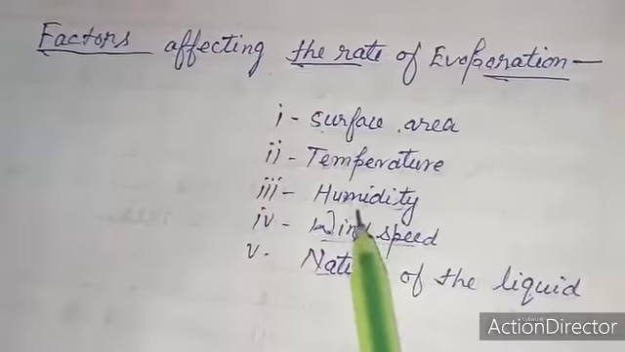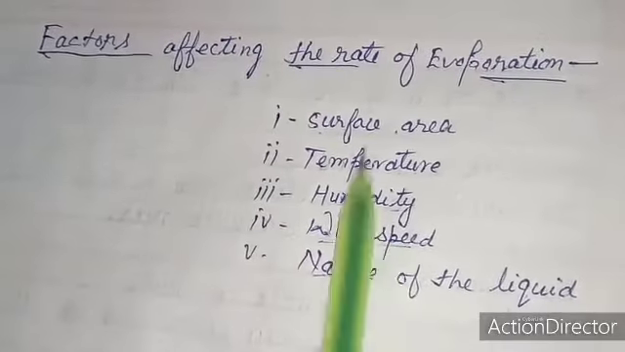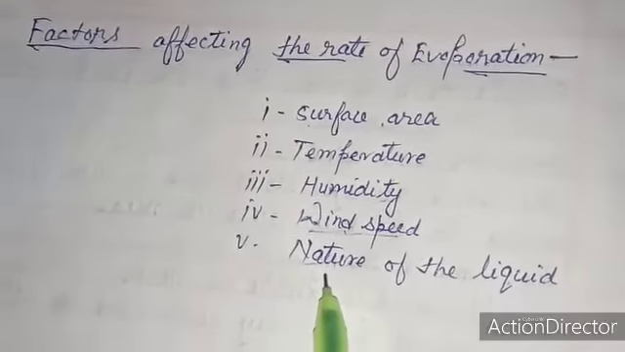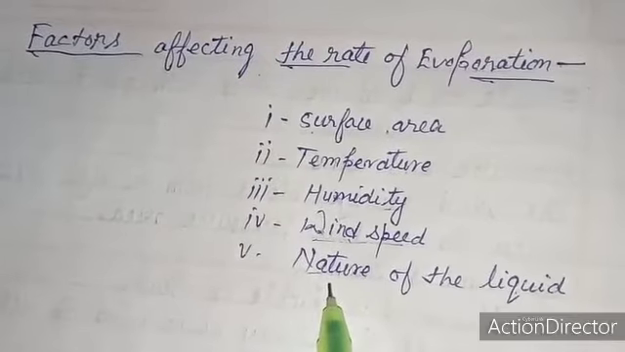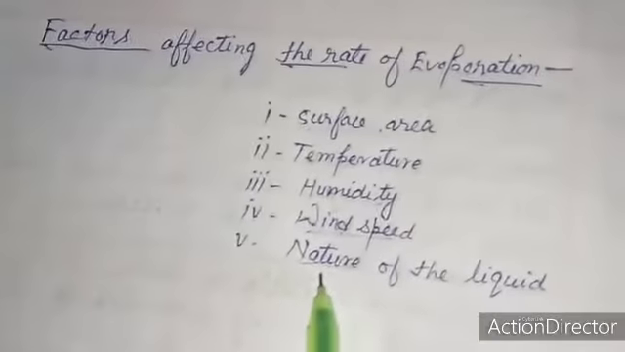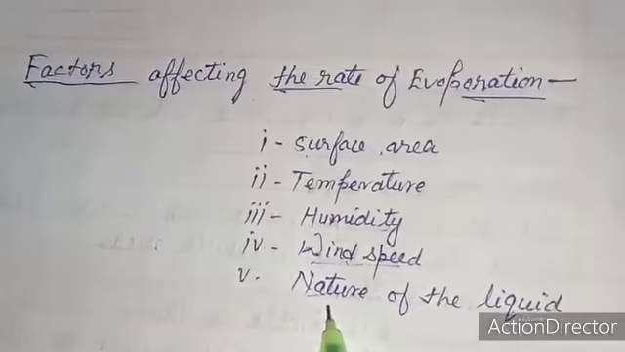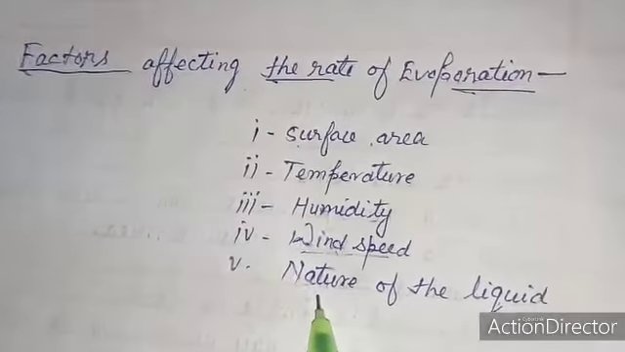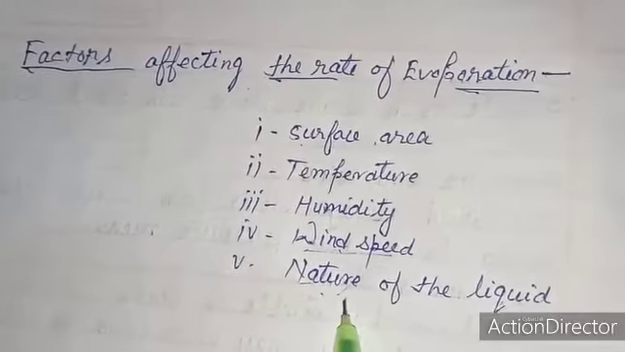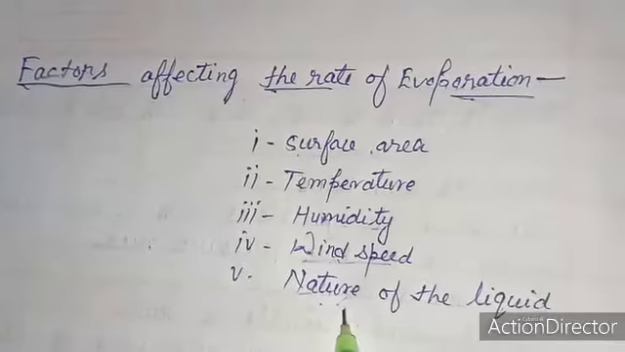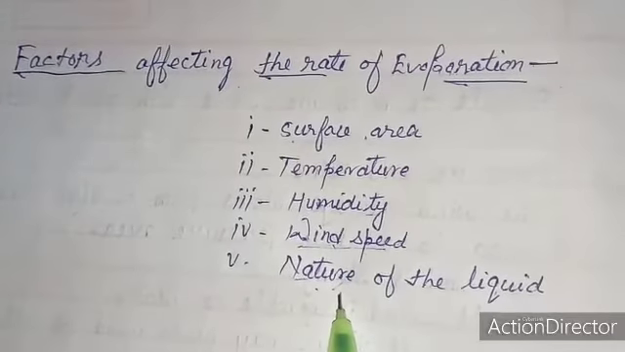Next factor on which the rate of evaporation depends, that is nature of the liquid. It has been observed that petroleum, ether, chloroform and alcohol evaporate faster than water. This is because the intermolecular forces are weaker in these liquids than in water. The liquids that evaporate faster are called volatile substances.